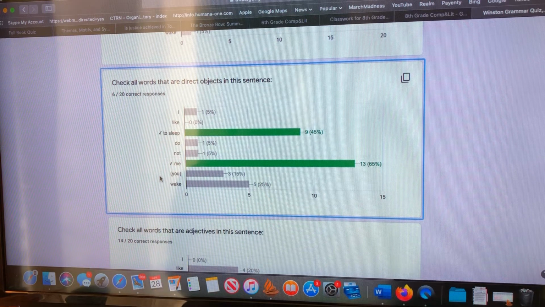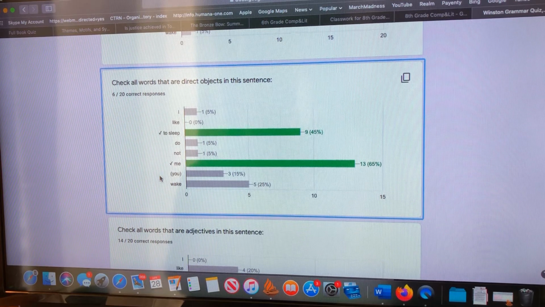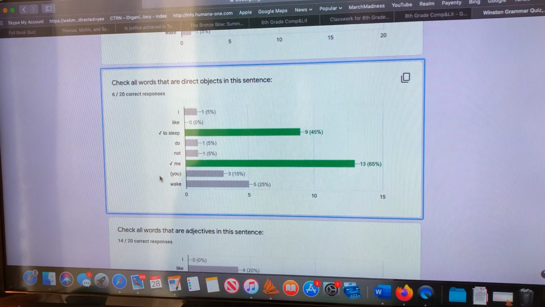Notice how I like and then to sleep here functions as a direct object. Notice how it answers the question, what do you like? Who or what likes? I like what? I like to sleep.